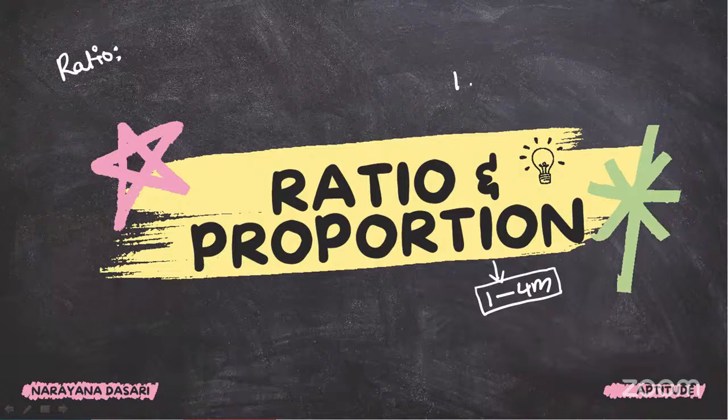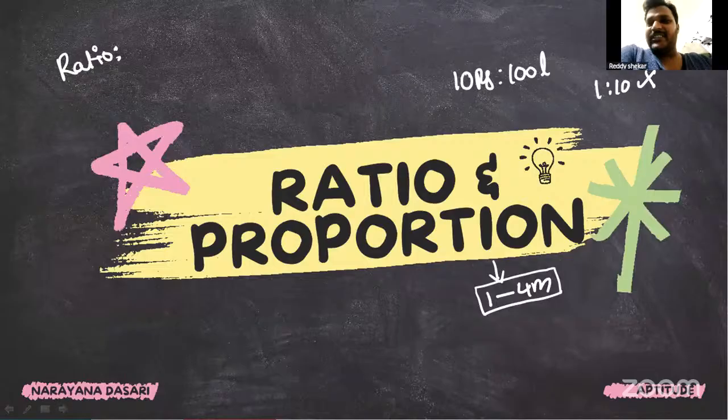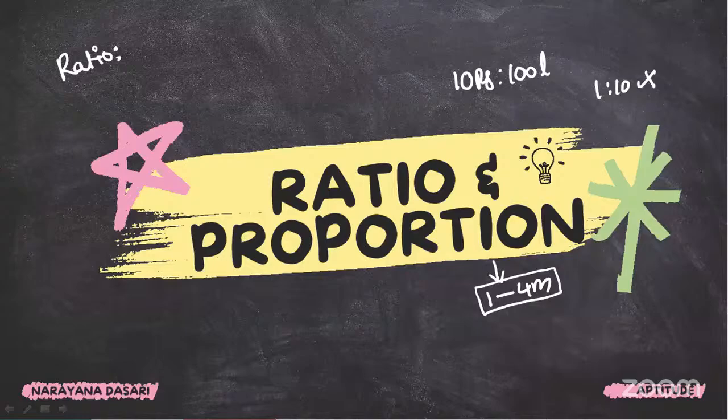So, for example, 10 rupees is to 100 liters. What is the ratio, guys? Somebody is saying the answer 1 is to 10. Very good, but it is a wrong answer. One side is rupees and the other side is liters. We have to take the same quantities.